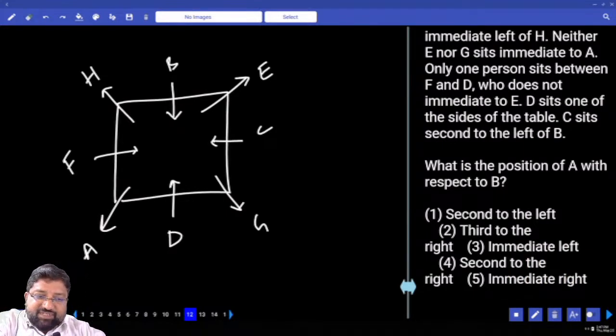What is the position of A with respect to B? A with respect to B. What is his position with respect to B? Right side. And what's this position? Third to the right.